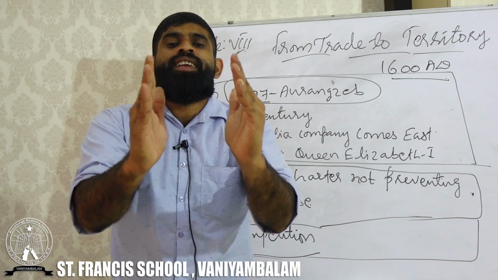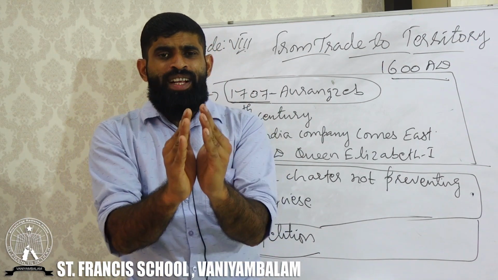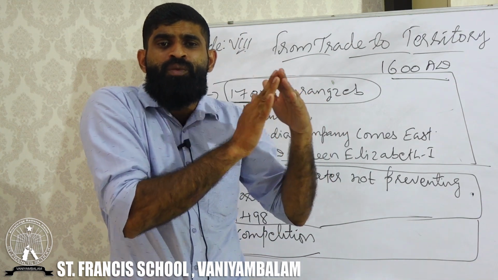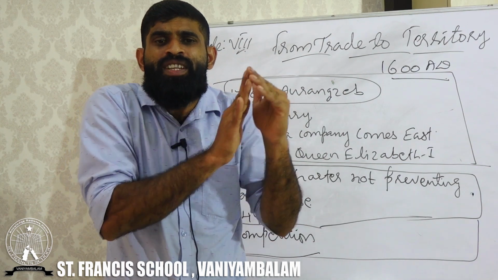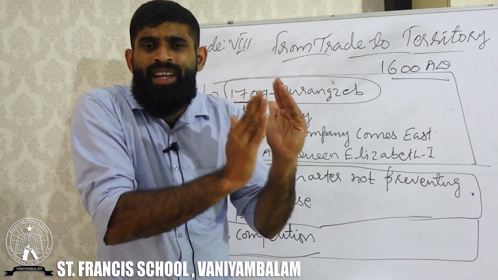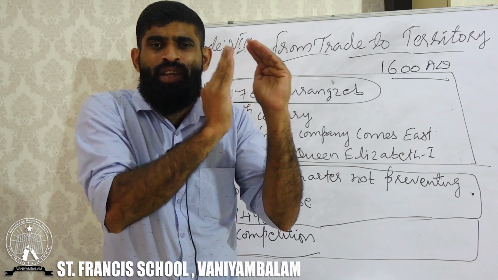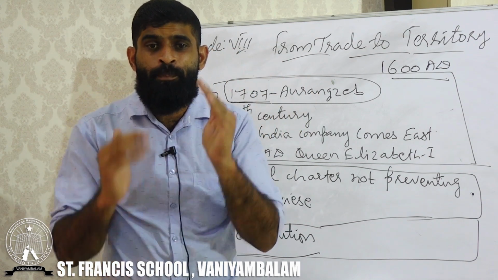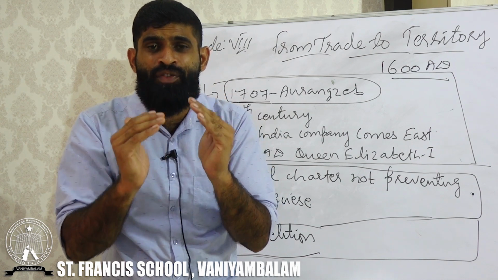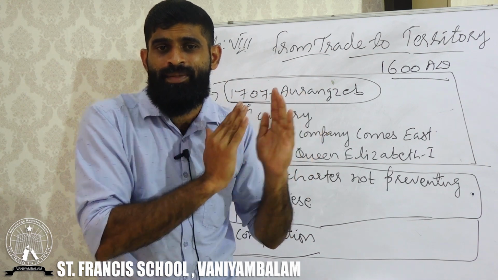So, what you want to remember from these paragraphs, which means page number 10, all that area is telling you that the British East India Company was one of the companies which came from Britain, and no other company from Britain would come again to India to compete with the East India Company. This guarantee was given by Queen Elizabeth I. But it does not mean that no other European country could come to India. Many European countries' people had reached India with the same target that the British East India Company had.